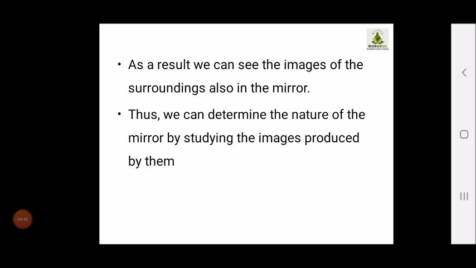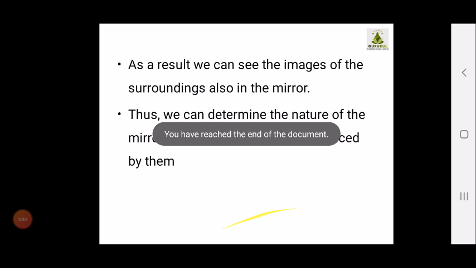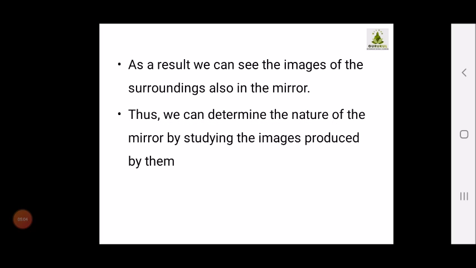Now, as a result we can see the images of the surroundings in the mirror, and by studying the images, we can determine the nature of the mirror, whether it is a convex mirror or a concave mirror. Children, the remaining information we will be studying in the upcoming videos.